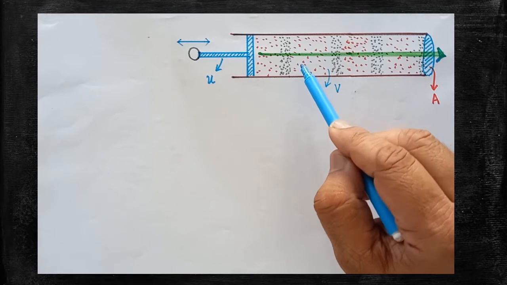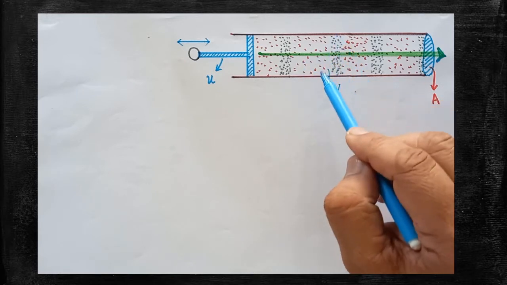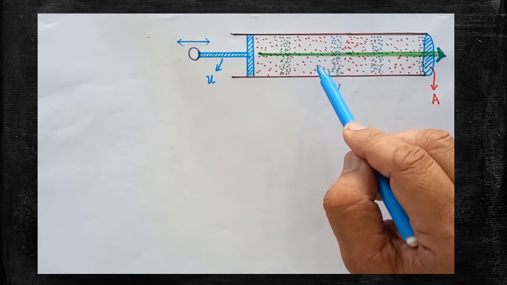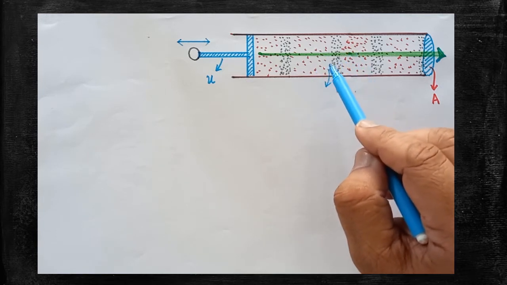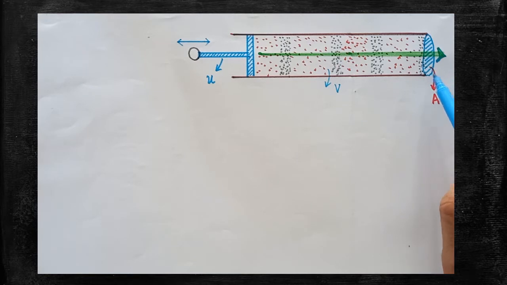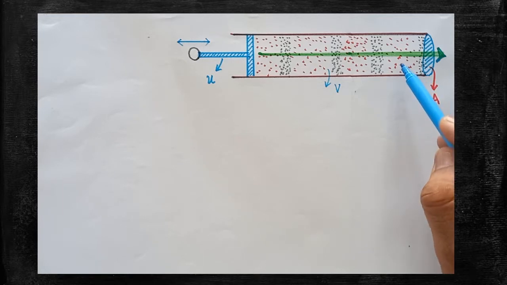Here I have taken a cylinder. Look at the diagram. It's a long cylinder, a long tube whose cross sectional area is taken as A, and within which the air molecules are filled up and the pressure of the air molecules is maintained as P. Are you clear? The pressure of the air molecules filled within the cylinder is taken as P.